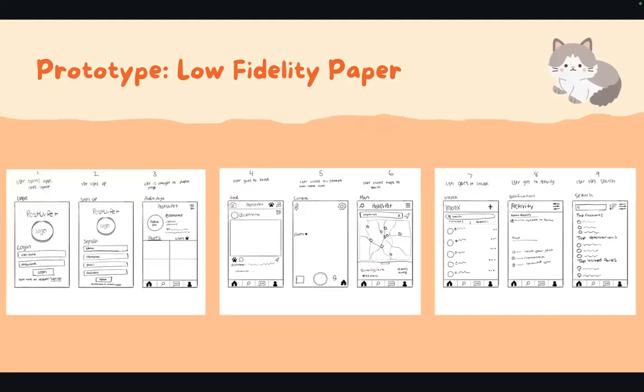This is our low fidelity paper prototype. As you can see, we have each page of our application, which is the login page, sign up page, profile page, feed, camera, maps, our inbox, notifications, and search page.